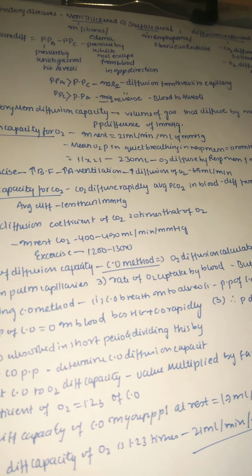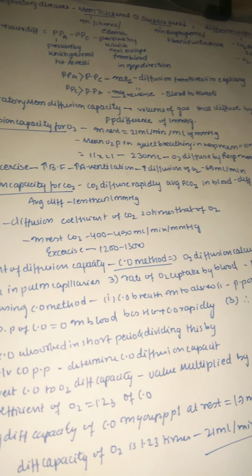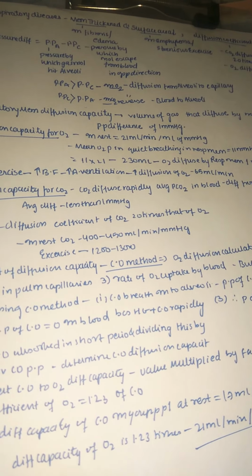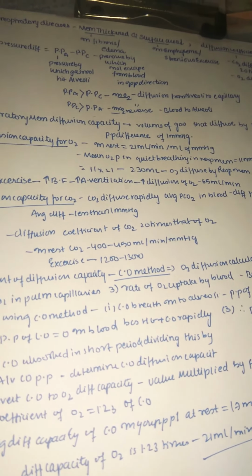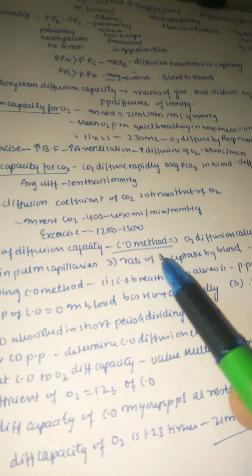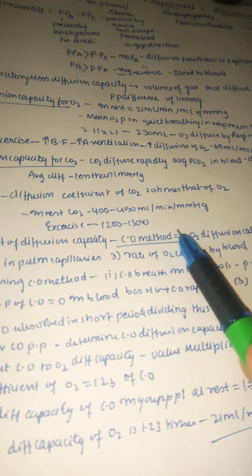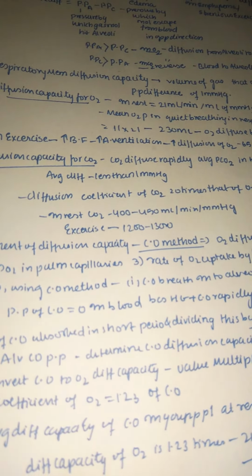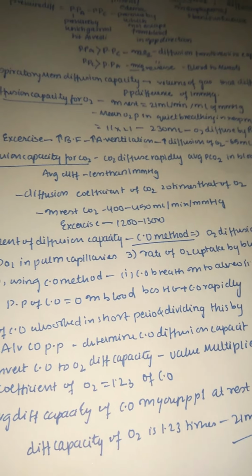Because oxygen's diffusion is low, only some oxygen, as we already discussed, about 21 milliliters per minute, enters our capillary. At rest, carbon dioxide is about 400 to 450 milliliters per minute, whereas in exercise it is about 1200 to 1300. So if you do more exercise, we can